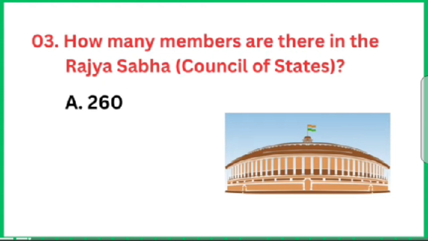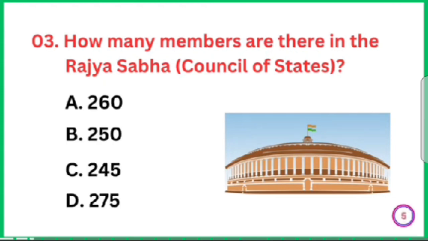Question number 3. How many members are there in the Rajya Sabha, Council of States? Option number B is the correct answer, 250.